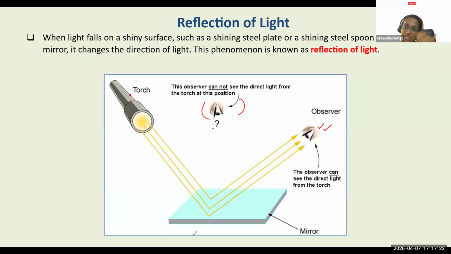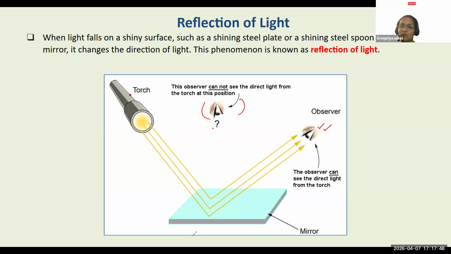The reason I'm saying that the reflection of light is happening is because of the formation of the image, which we will be talking about later on. We are saying the light is bouncing off the surface because you're going to see an image which is going to be formed later on. Or there is a formation of shadow taking place. Either the given surface is completely blocking the light, or the surface is allowing the light. There are certain things which are going to happen.